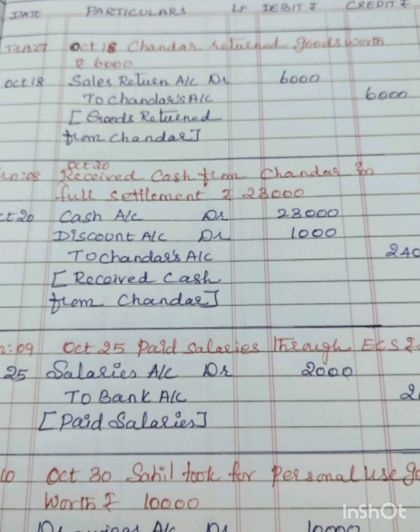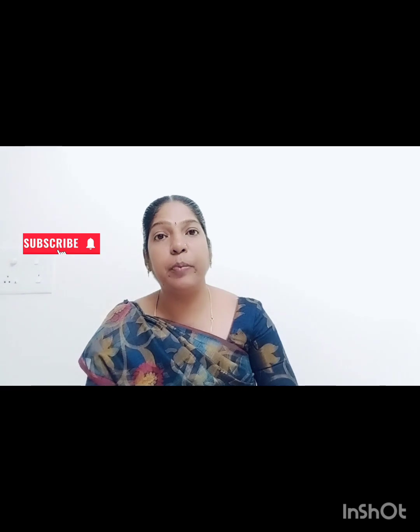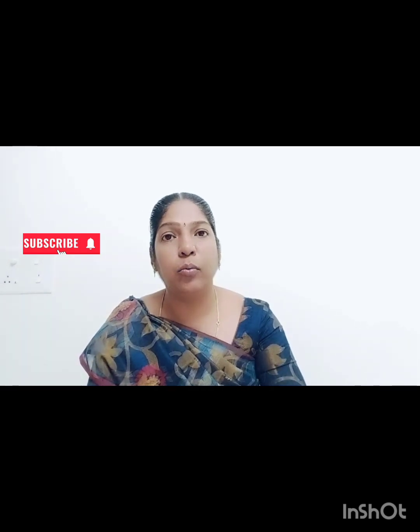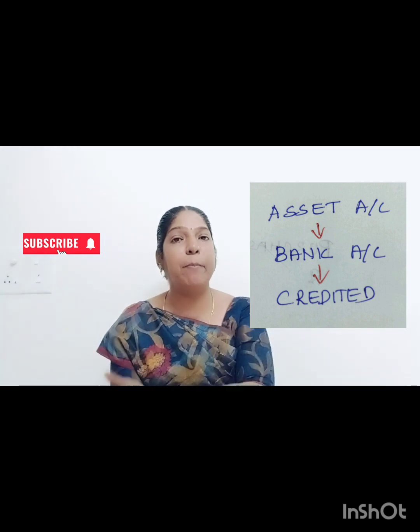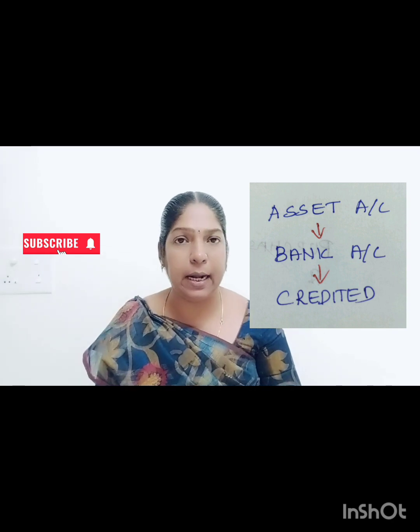So you have to pass the journal entry: salary account debit 2,000 rupees. The salary account is debited, the expenses account is debited, because the expenses account increases. Then you paid salary through bank, ECS. ECS means bank account. Bank comes under the asset account.